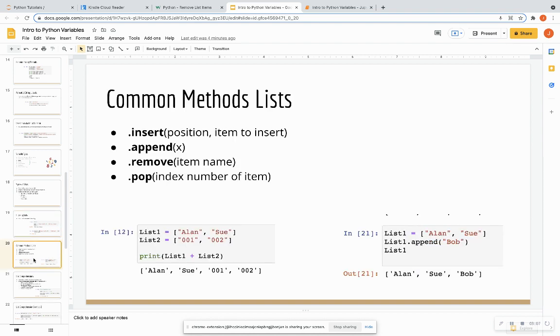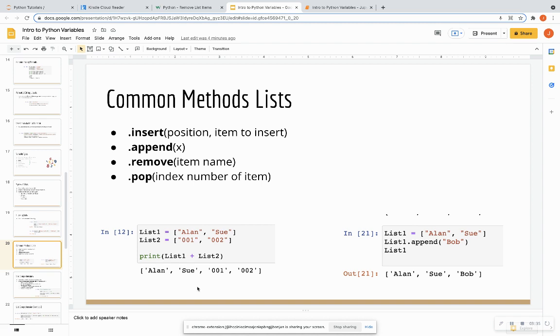Okay, so outside of indexing lists, there are common methods. You can insert an element into a list. You can append more than one list together or concatenate more than one list together. You can remove items from a list by using the dot remove and dot pop. There are so many methods for lists. I highly encourage you to look up the documentation for those methods.